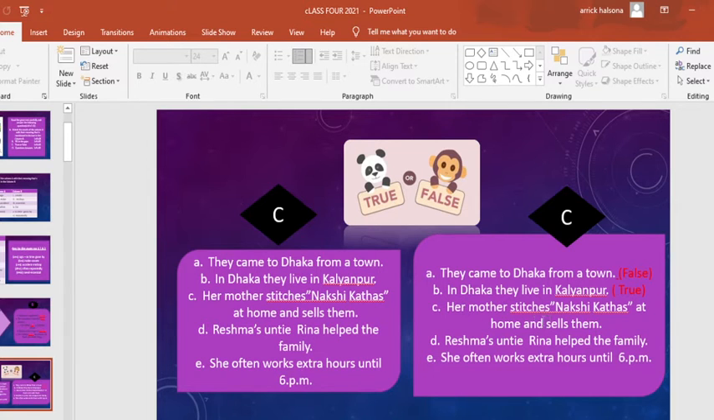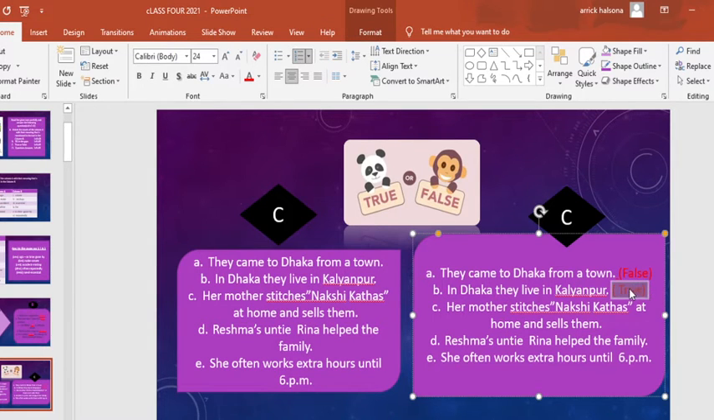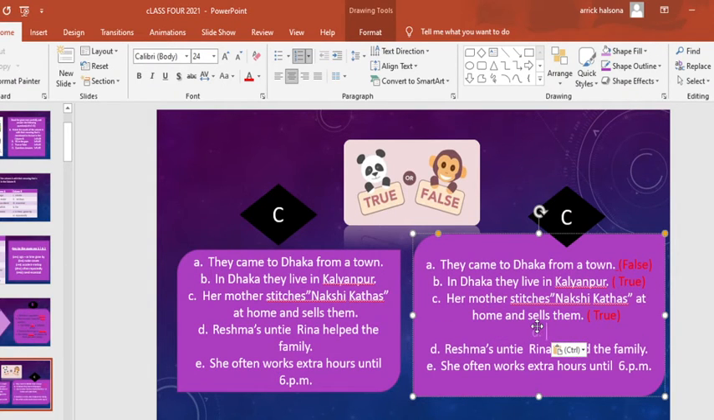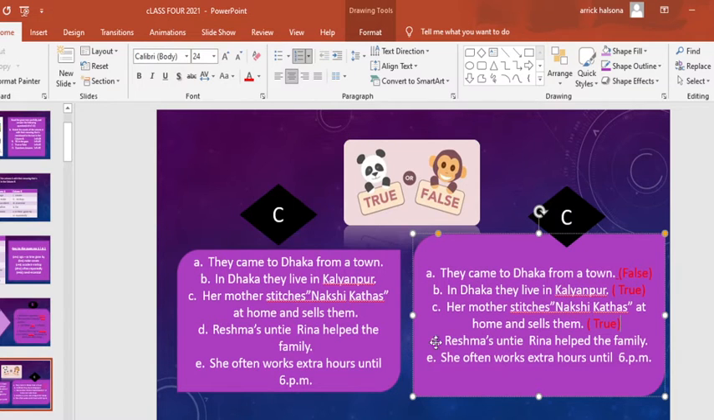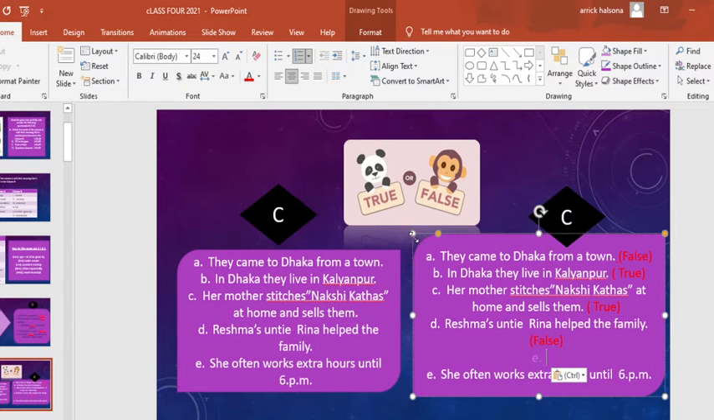Okay, boys, her mother stitches nokshikata at home and sells them. Is it true or false, boys? It's true. So you can write down true here. Okay, next: Reshma's auntie Rina helped her family. Is it true or false, boys? It's actually false. So you can write down false here.